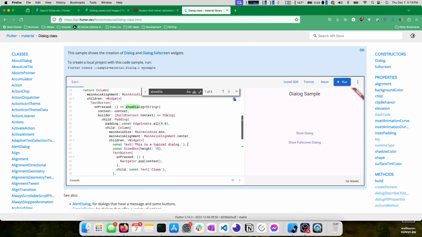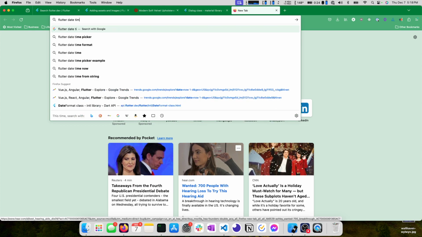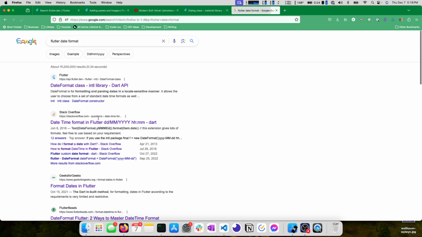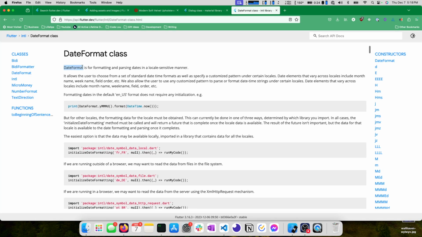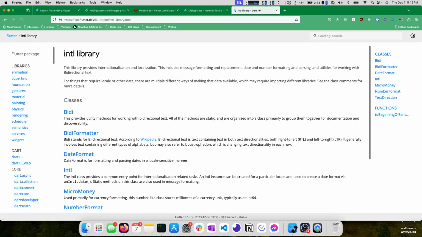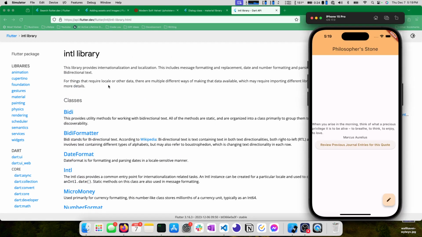So let's see what we can do. Let's cross-reference the documentation again. Flutter date format. Okay, so there is a date format for formatting and parsing dates in a locale-sensitive manner. This is what we want, or this is maybe what we want. I like this, year, month, day, but there are a lot of different formats. So what we're going to do is click on intl, which is the library that provides this functionality.